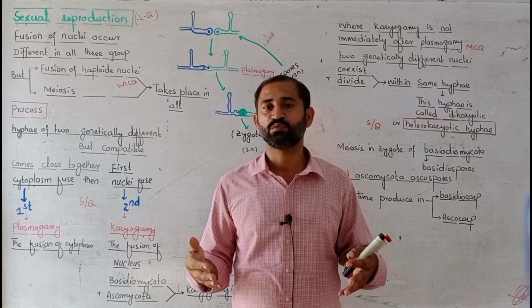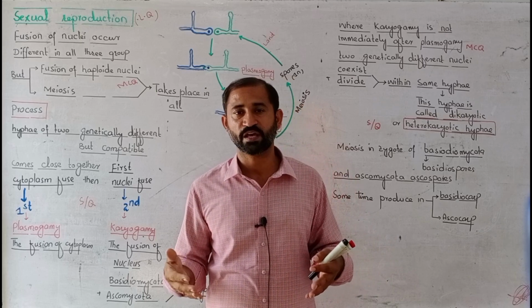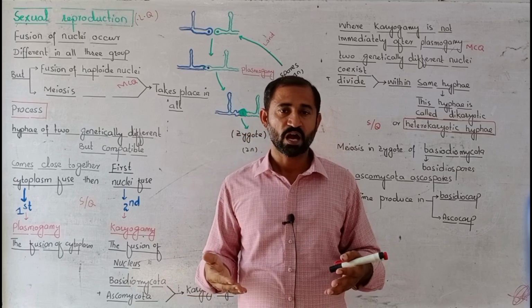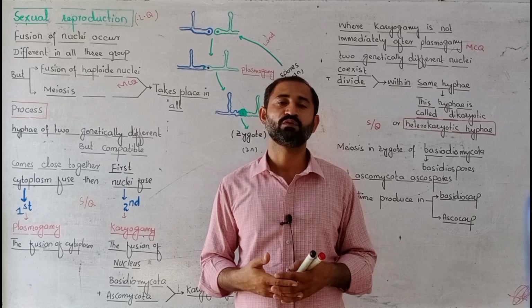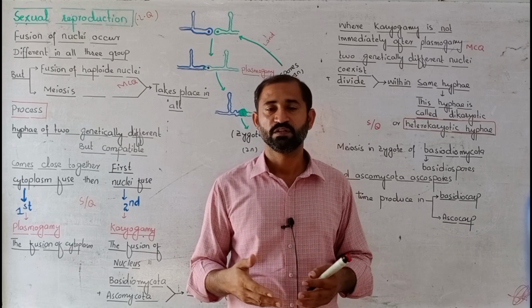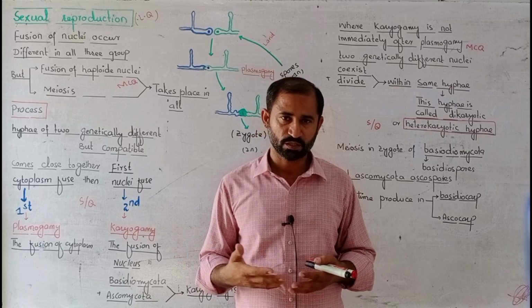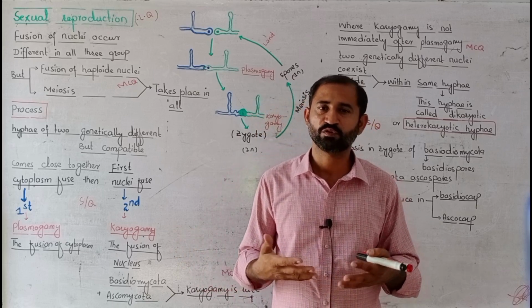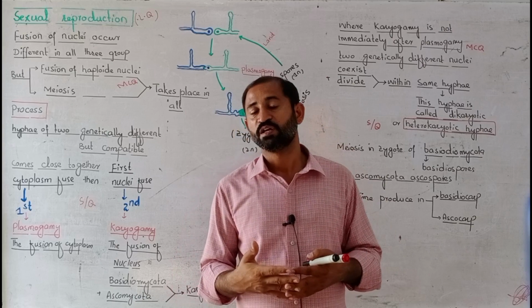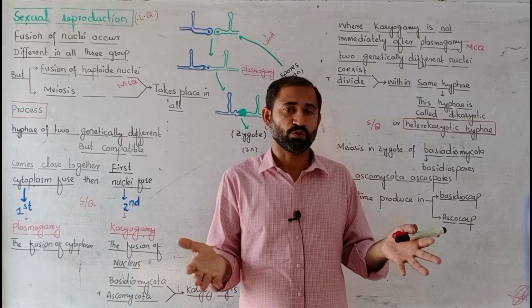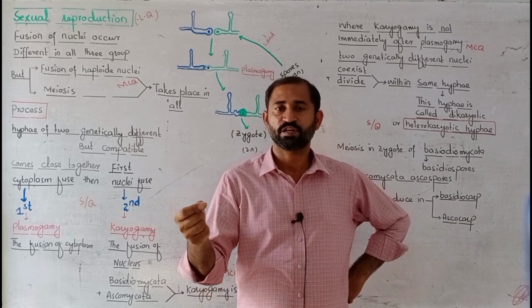First the cytoplasm fuses, which is known as plasmogamy. After this the nuclei come close together, which is known as karyogamy.